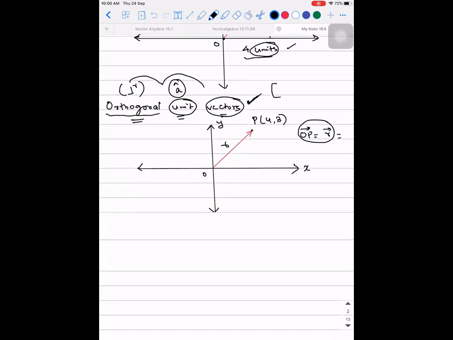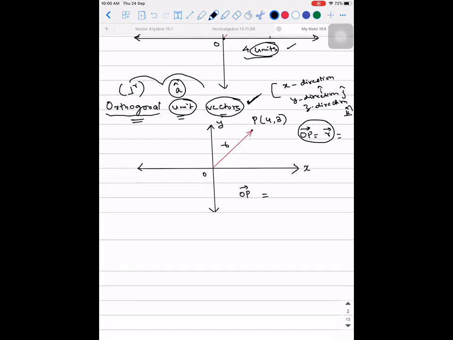Please make a note, guys. The unit vector along the x direction is given by i cap. Similarly, the unit vector along the y direction is given by j cap. The unit vector along the z direction is given by k cap. So this is a known fact.